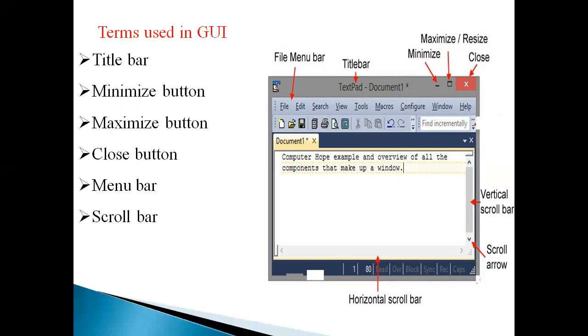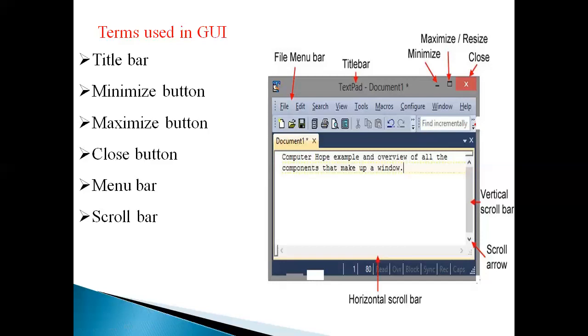Next one is minimize button. There are three buttons available: minimize button, maximize button, and close button. The minimize button is used to minimize the size of the program without closing it. After clicking the button, the program goes to the bottom line. This is the bottom line. And after clicking the program there, it can be resized up.